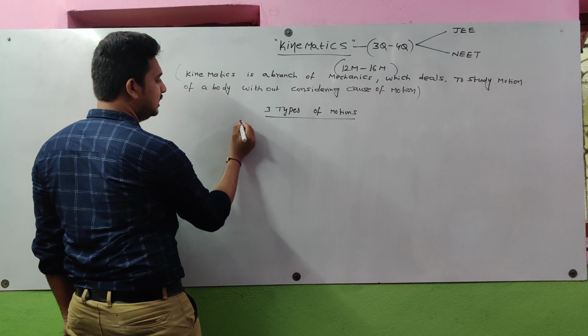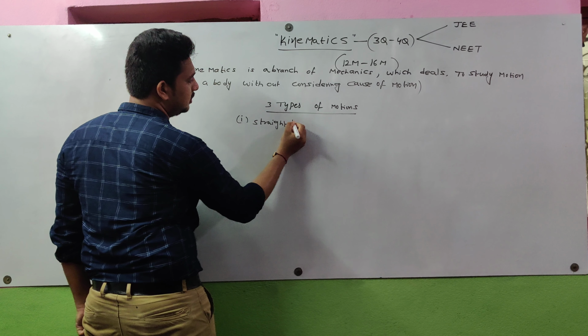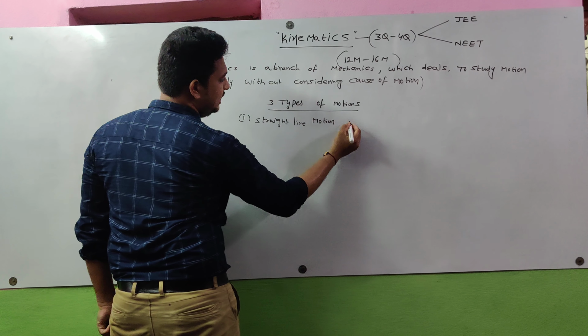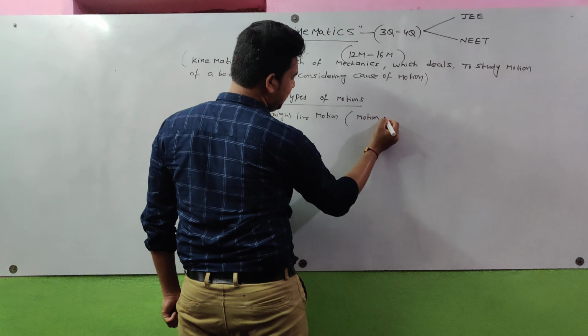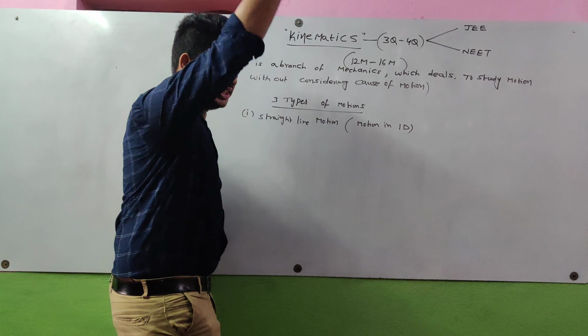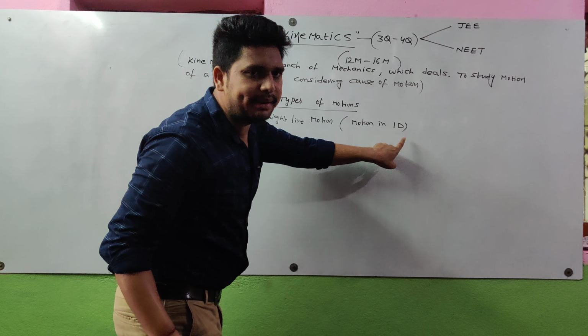First one is straight line motion. This is also called motion in one dimension. Straight line, only one direction motion only. That's why it is motion in one dimension.